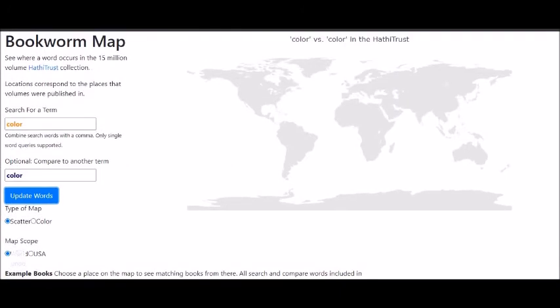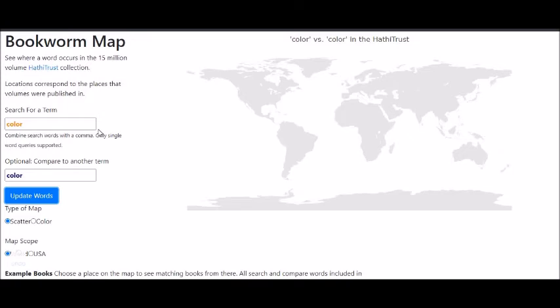Similarly, you can go to the bookworm map, for example. If I want to understand the word color, and if I am trying to compare it, color in a different color, basically here it is orange and here it is the dark navy blue, or the dark blue.